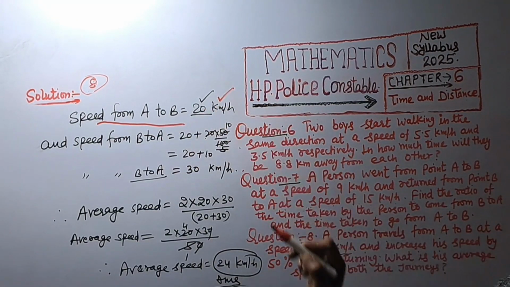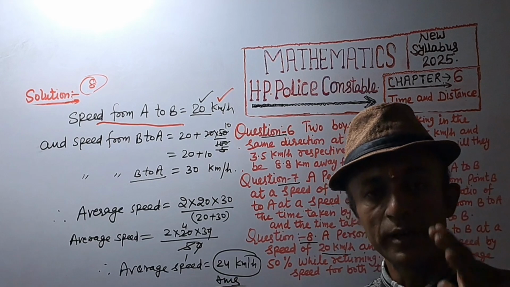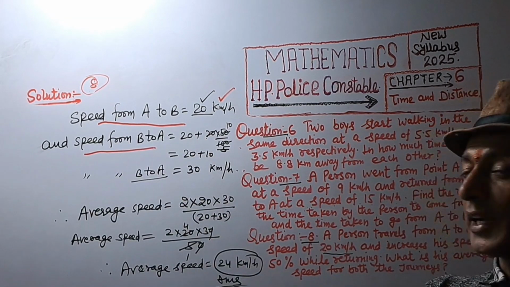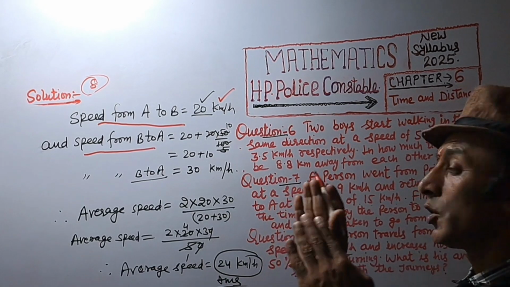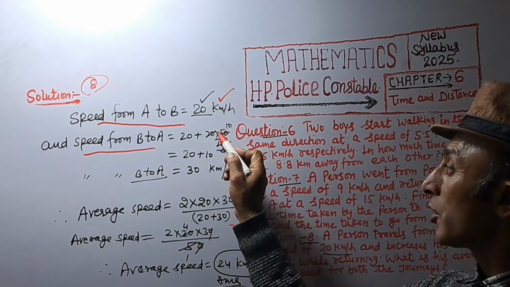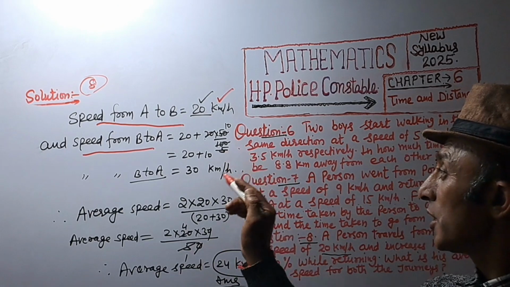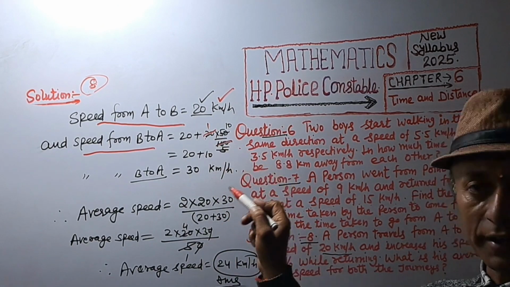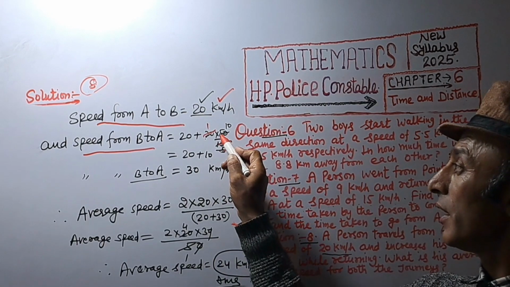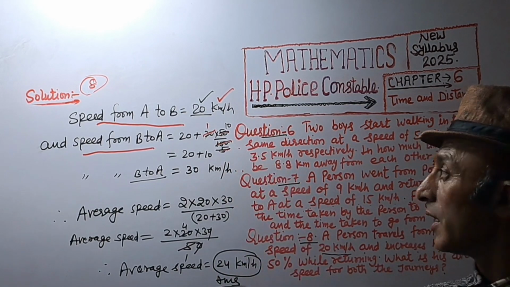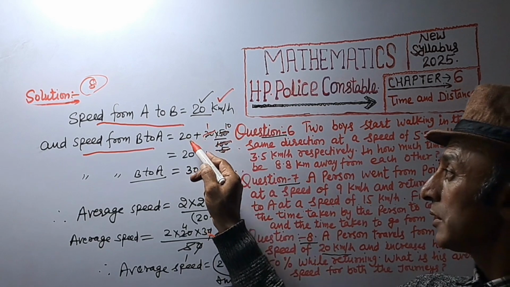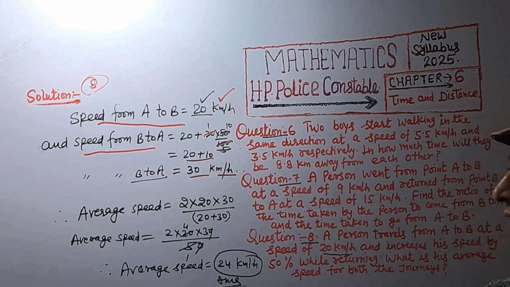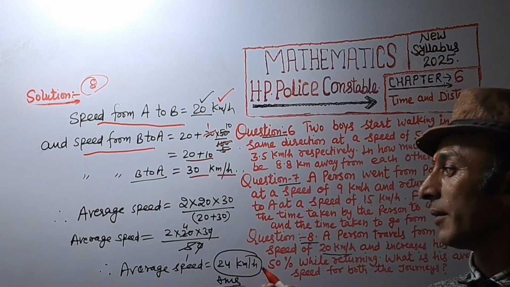Speed from A to B is equal to 20 kilometer per hour and speed from B to A is a 50% increase: 20 plus 50% of 20. 50% of 20 is 10. 10 plus 20 equal to 30 kilometer per hour. That is the speed from B to A.